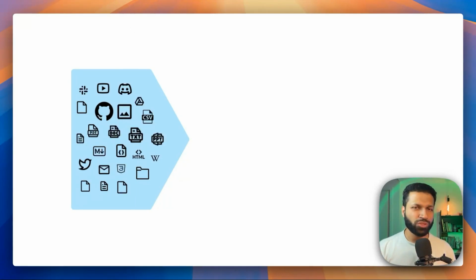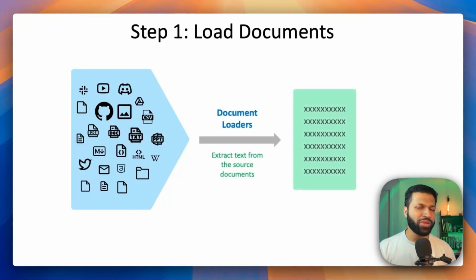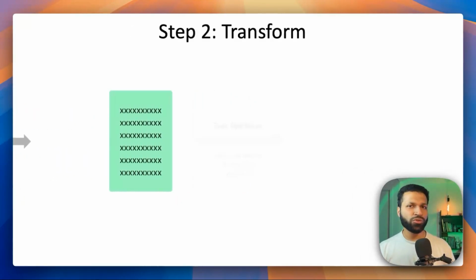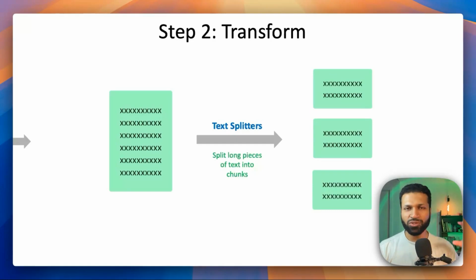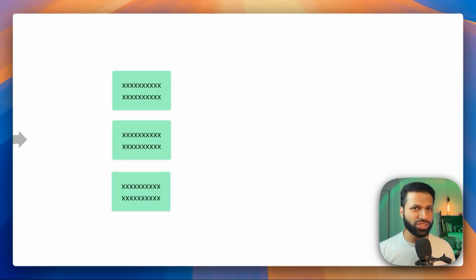First thing we want to do is load this text, and there are many different tools available. One of the easiest tools that I recommend is Langflow, where you can actually pull text from many different sources. Once you have this text, you can split it into small chunks so that you can ask questions based on these chunks.